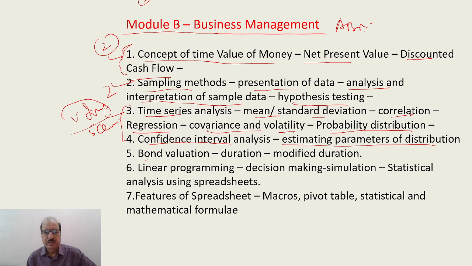Then bond valuation is always there. This is also important. Duration and modified duration. So this is also very important. Then we can go to the next: linear programming, decision making, simulation, statistical analysis using spreadsheets. Here questions can come from simulation. Simulation is important. Then seventh is features of spreadsheets. Very simple: different types of spreadsheets, macros, pivot tables, statistical and mathematical formulae.